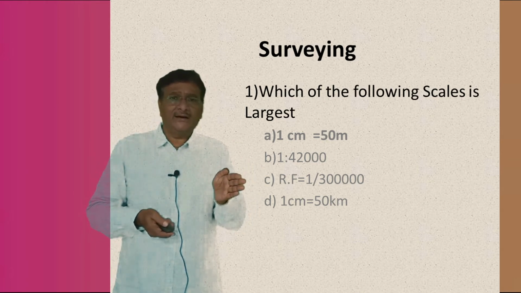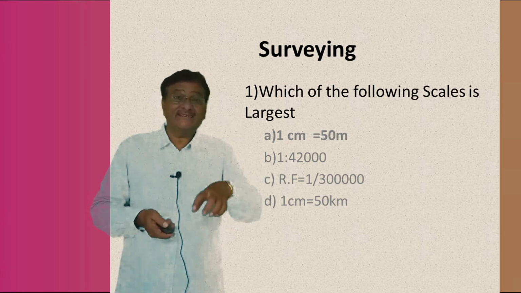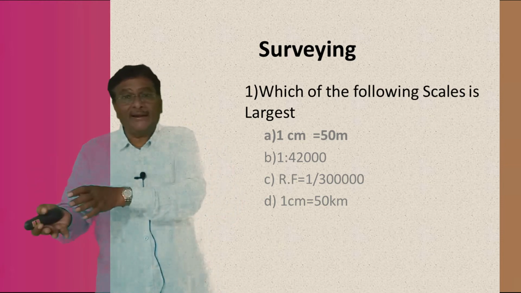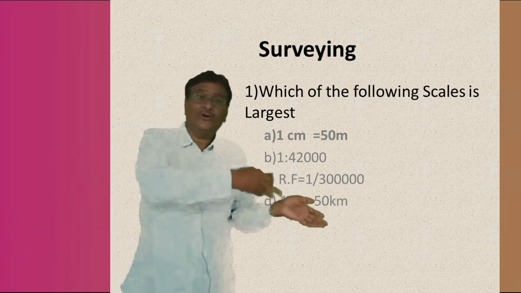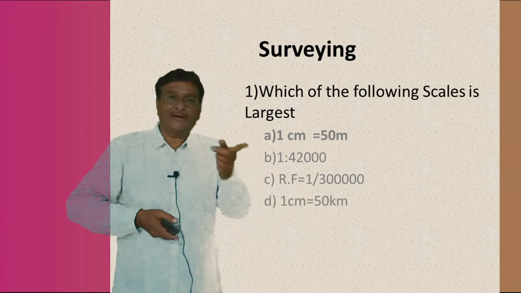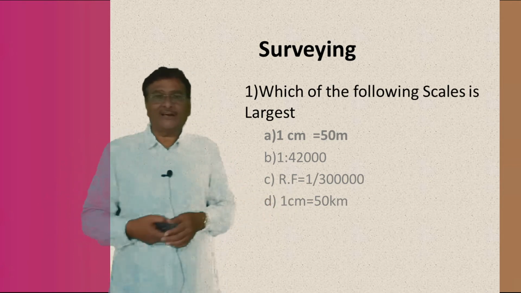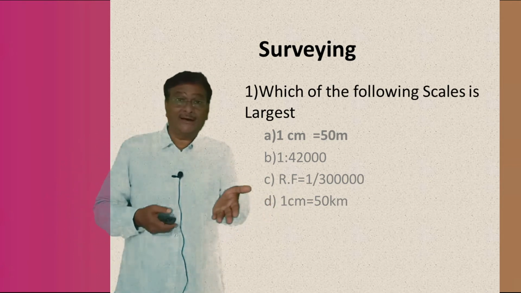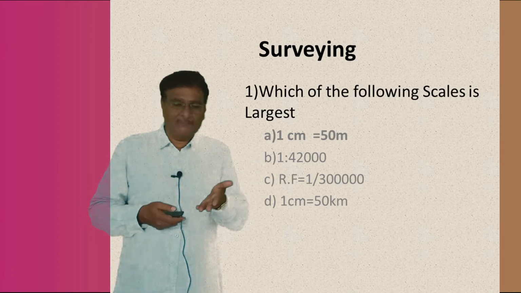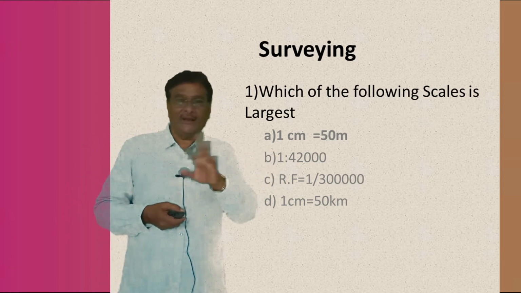Here the fore bearing readings, that is the whole circle bearing system readings, can also be converted to the quadrantal bearing system, and in the same way the quadrantal bearing system readings can also be converted to the whole circle bearing. That is, WCB converted to QB, and QB can be converted into WCB. These were simple empirical formulas, as I told you. It is one of the conversion things, where the back bearing equals the fore bearing plus or minus 180 degrees. In this way the conversion can also be made, understood now.